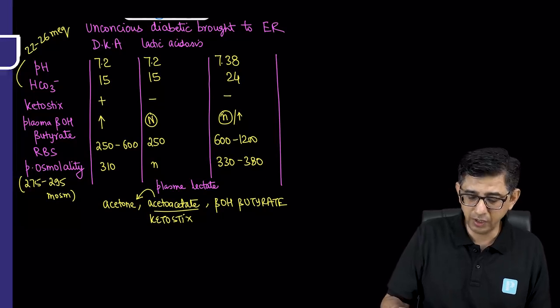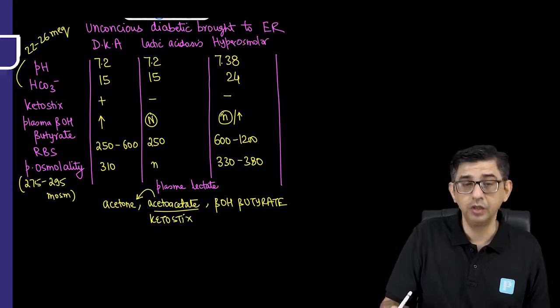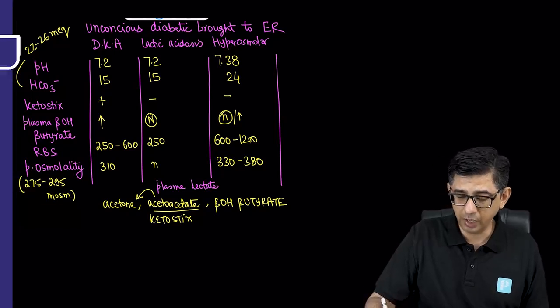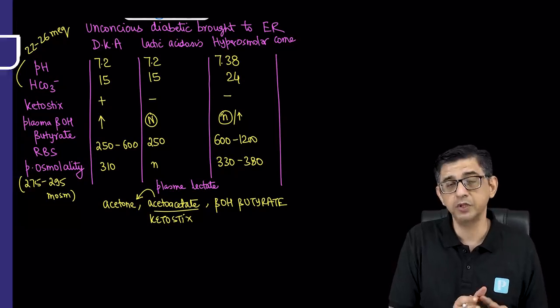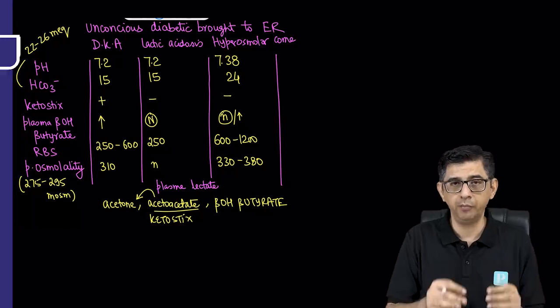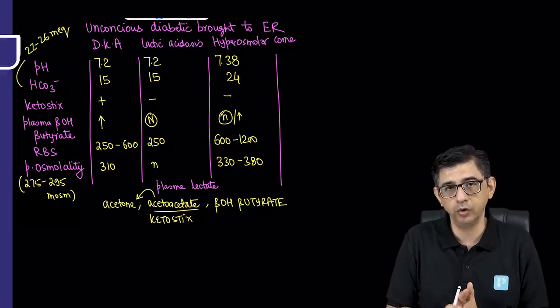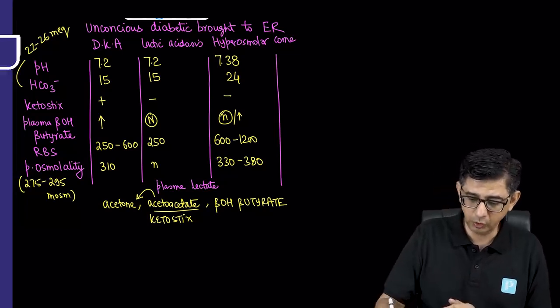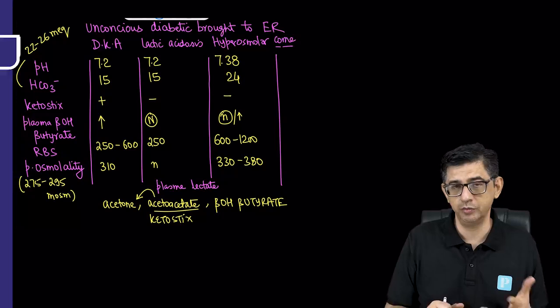So what you will answer here is that your patient is having hyperosmolar coma. Because of this increase in the osmolarity, it will again contribute to fluid shifts across the neurons. Neurons hate rapid fluid shifts, and that contributes to the development of altered sensorium and a coma. The reason in this case for the coma is the very substantial increase in plasma osmolality.